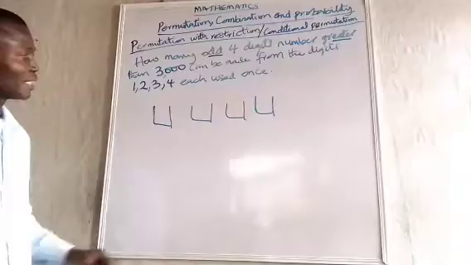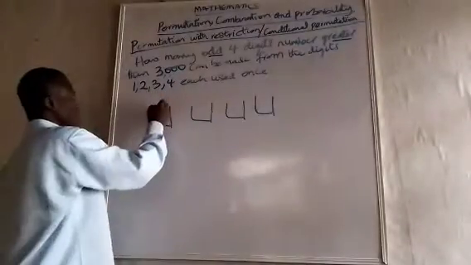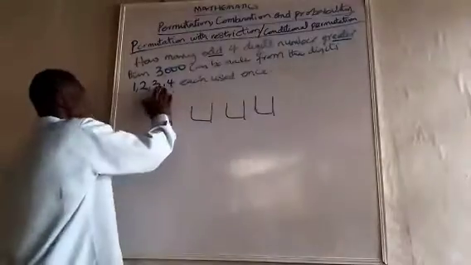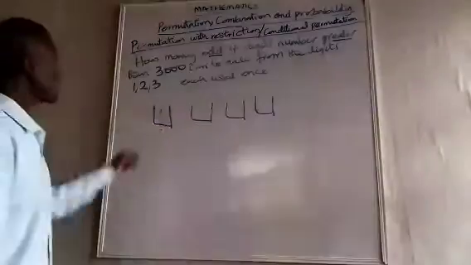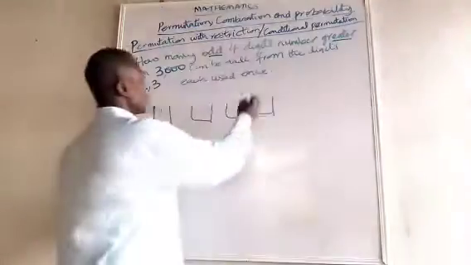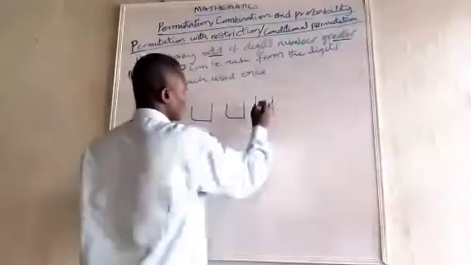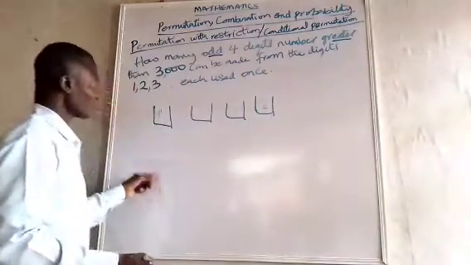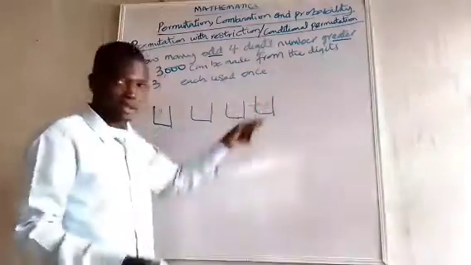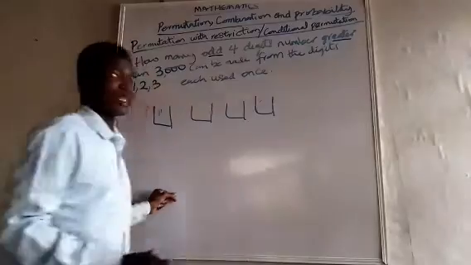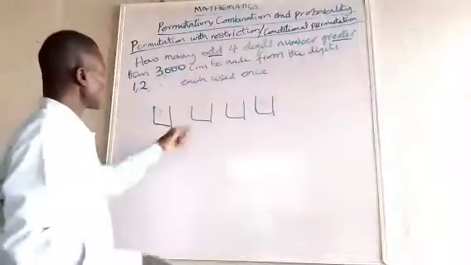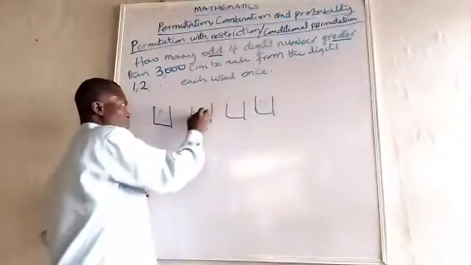So what happens? When we have 4 here, we have 4. That is 1 here. Can you see? It means that this one is out of it. Which means that here we have 2. Possibly 2. So which means that we have either 1 or 3. So we have 2 here. So what remains? Now, it's either we pick 1 or 3 into this place. So that one has given us 2 here. So which means that either 1 or 3 goes. So let's say 3 goes. So which means that in this place, either of these places, we have 2 and we have 1.